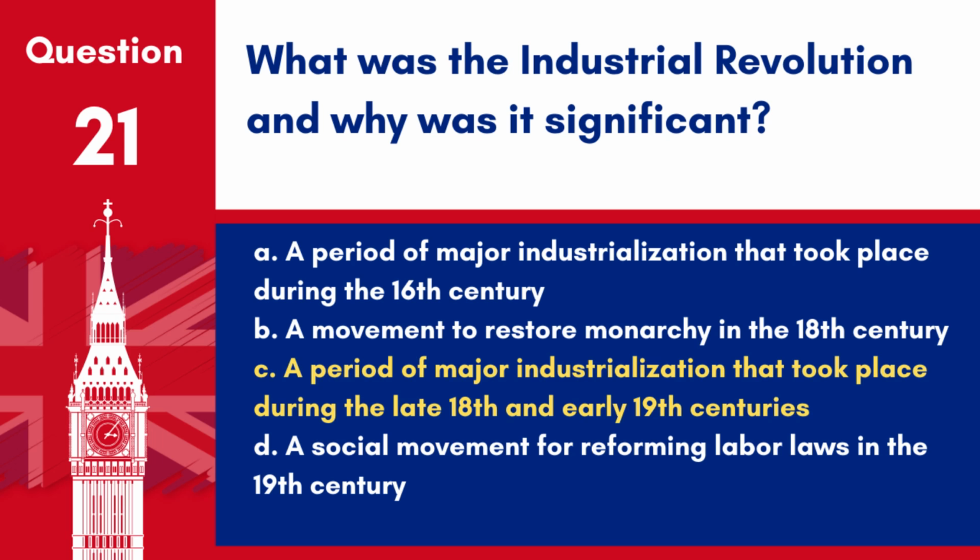Answer: C. A period of major industrialization that took place during the late 18th and early 19th centuries. The Industrial Revolution marked a significant period in history where major advancements in manufacturing, technology, and transportation transformed the UK from an agrarian society into an industrial powerhouse, impacting societal structures globally.